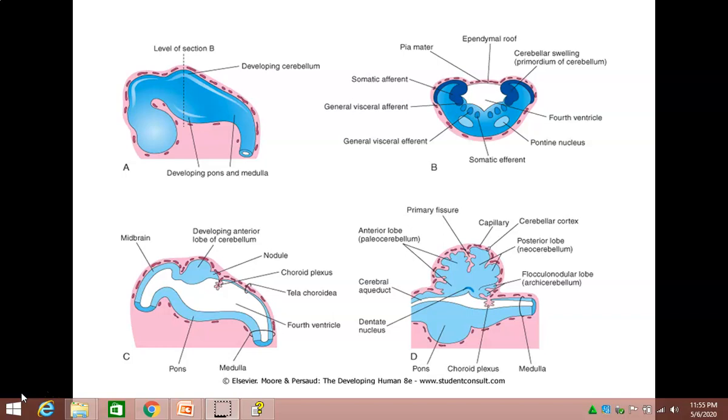Now this was the general description of the cerebellum. We can simply say that in the cerebellum we have grey matter outside and white matter inside. The grey matter is composed of 3 layers: molecular layer, Purkinje cell layer and the granular layer, and there are certain nuclei of the cerebellum located within the white matter. They are inside, and these are called intracerebellar nuclei. Now how does this cerebellum develop?